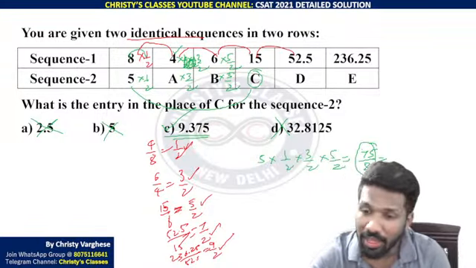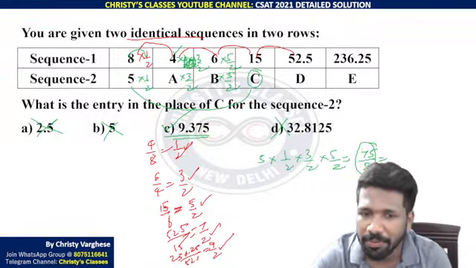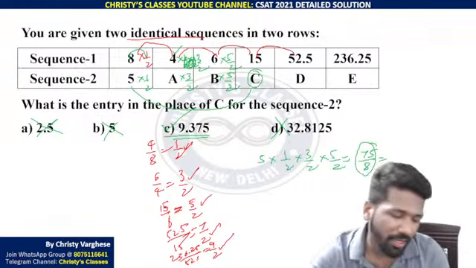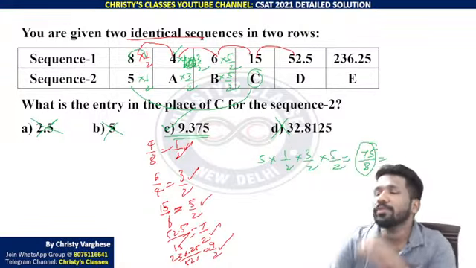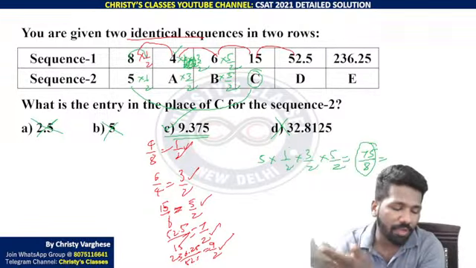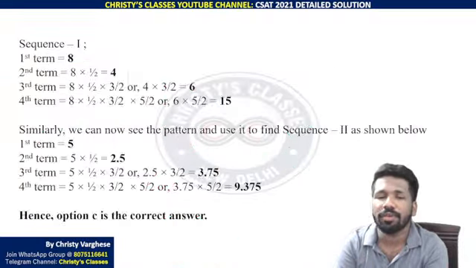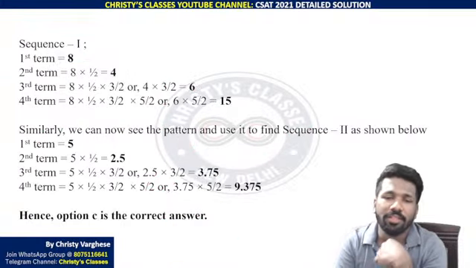For 75 by 8, 80 by 8 is 10. So the answer is between 9 and 10. The only answer between 9 and 10 is 9.375. If you want to find 0.375 exactly, you can use the mental math I have taught in previous classes. Those of you who missed it, you can check that out in this channel.